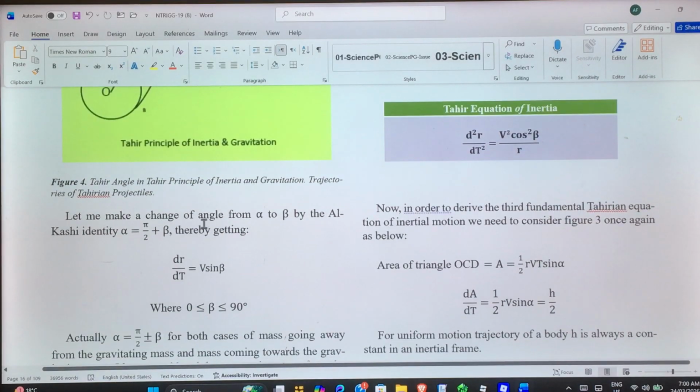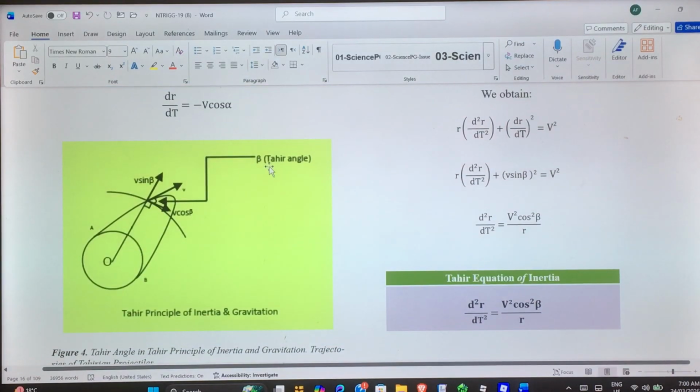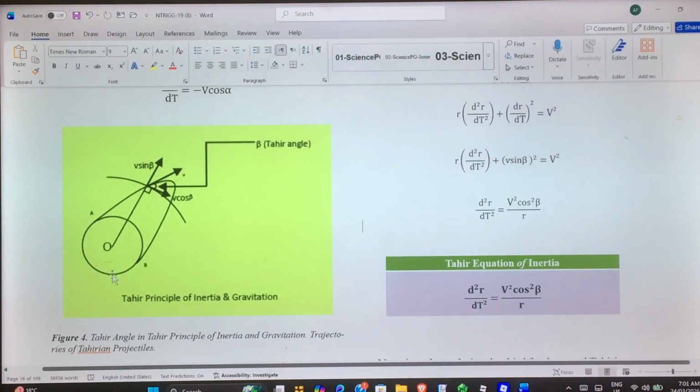Tahir angle in Tahir principle of inertia and gravitation. Trajectories of Tahirian projectiles. Okay, so this angle is Tahir angle beta. I have just shown this gravitating mass in figure 3, but actually the gravitational effect of this mass is screened from going to this body. That's why the body travels in matter-free space in a straight line with a constant velocity. Otherwise it will be pulled towards the gravitating mass. So for the sake of inertial motion, we have to screen the gravitating effect of the gravitating body, the one shown in a circle in figure 3.